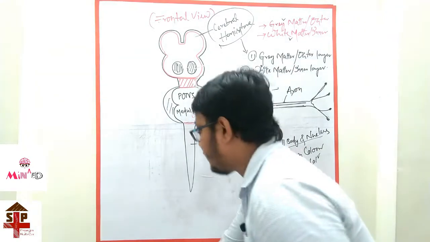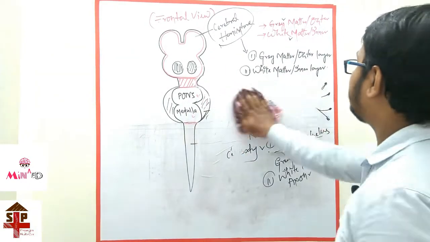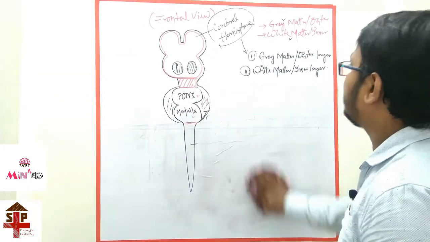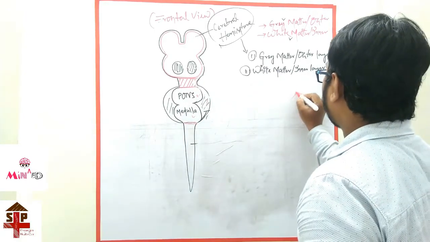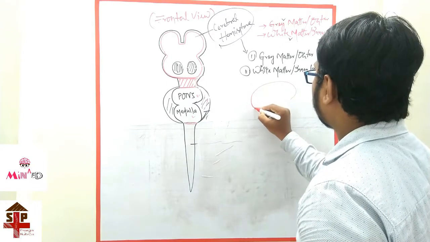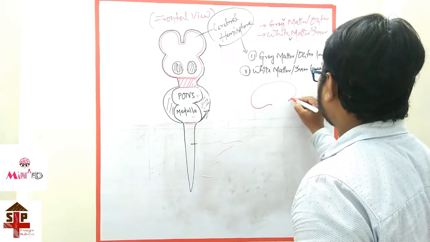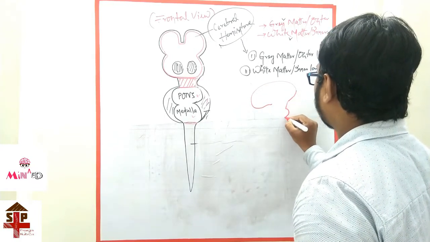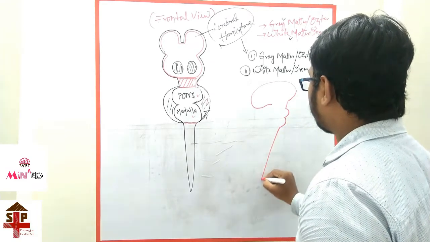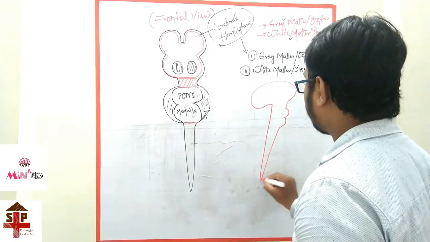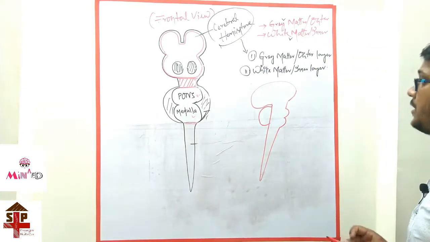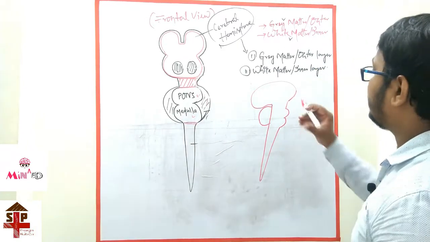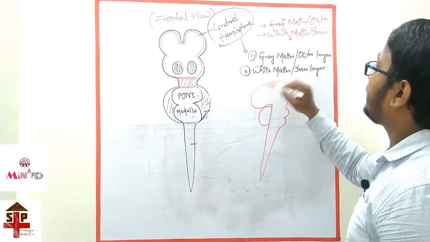So in the case of the cerebral hemisphere, the outer layer is gray matter.